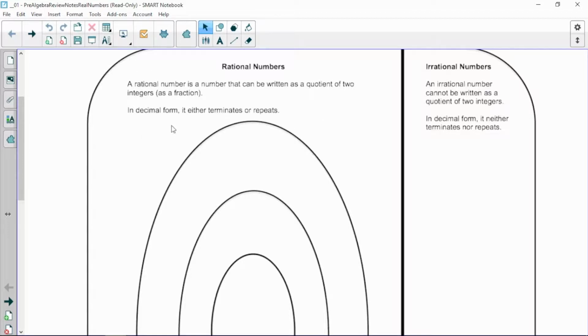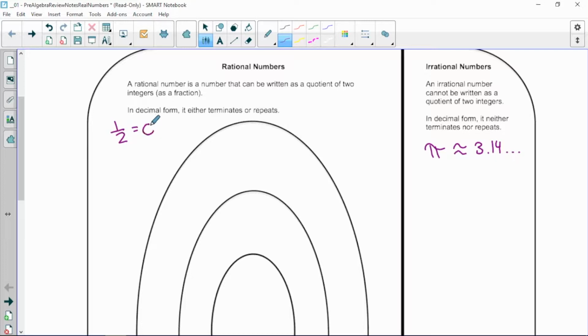If it's a decimal and it's rational, it either terminates, ends, or repeats. An irrational number in decimal form neither terminates nor repeats. Can you think of a number that is irrational? There are lots of correct answers, but one that you've heard a lot about in the past is pi. Because pi is approximately 3.14, it goes on forever. It never terminates. It never repeats.